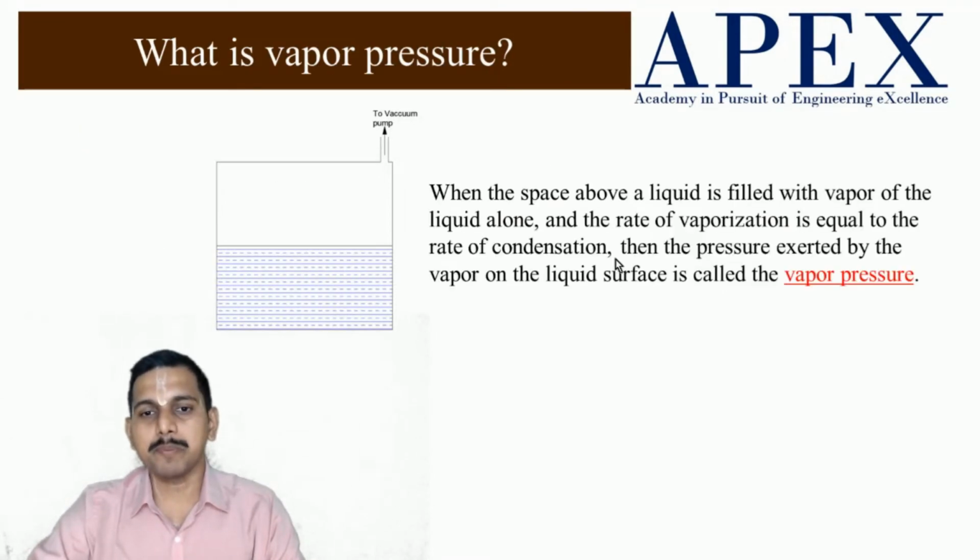Okay, so what is vapor pressure? When the space above the liquid is filled with vapor of the liquid alone and the rate of vaporization is equal to the rate of condensation, then the pressure exerted by the vapor on the liquid surface is called the vapor pressure. Okay, now let us understand another point.